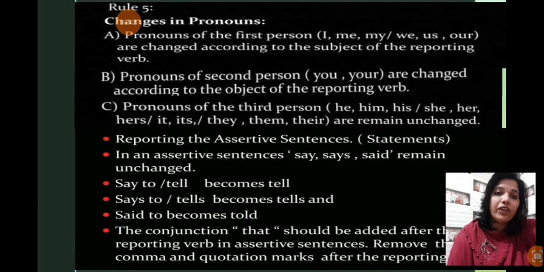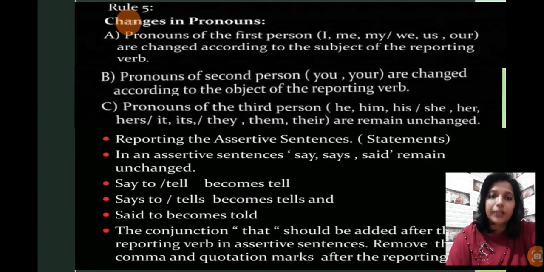Okay, you will bring a change when say to, says to, said to is given in the reporting verb. If say to is there, then how will you change it into indirect? It will be changed into tell. And if says to is given in the reporting verb, then when you are changing it into indirect, it will be changed into tells.